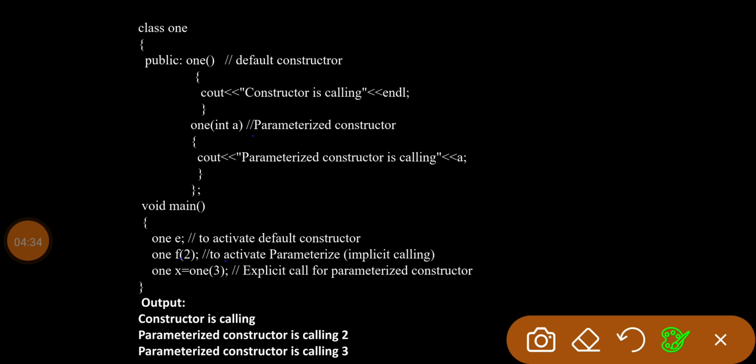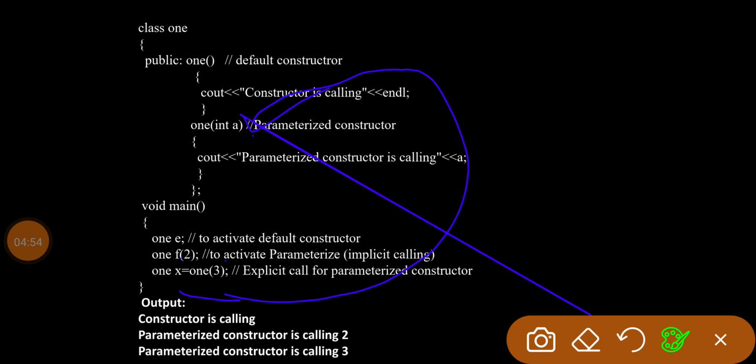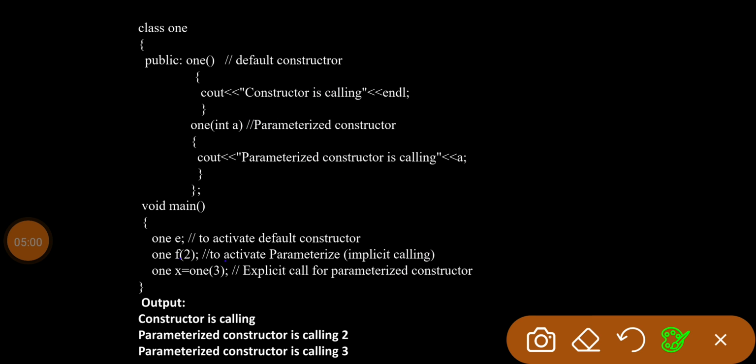Look at the third statement in your main. 1 X is equal to 1 of 3. This is an explicit call of the parameters constructor. When the explicit call of the parameter constructor executes, the same thing happened as in the previous line. 1 of 3, that 3 will be stored in the A. So the parameters constructor is calling 3. You will get the output as 3.